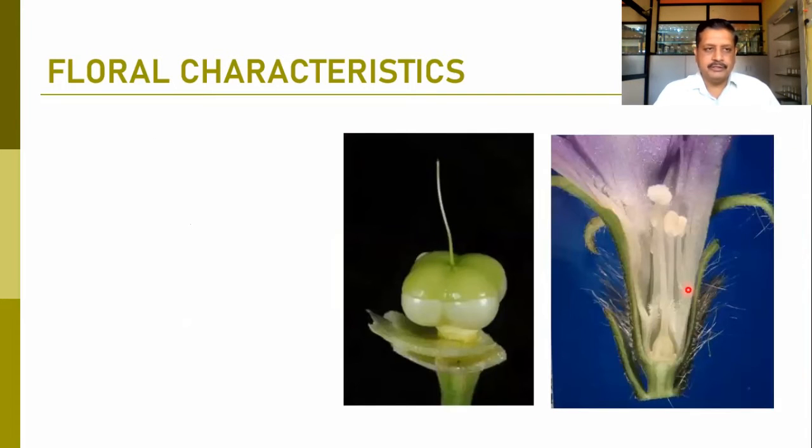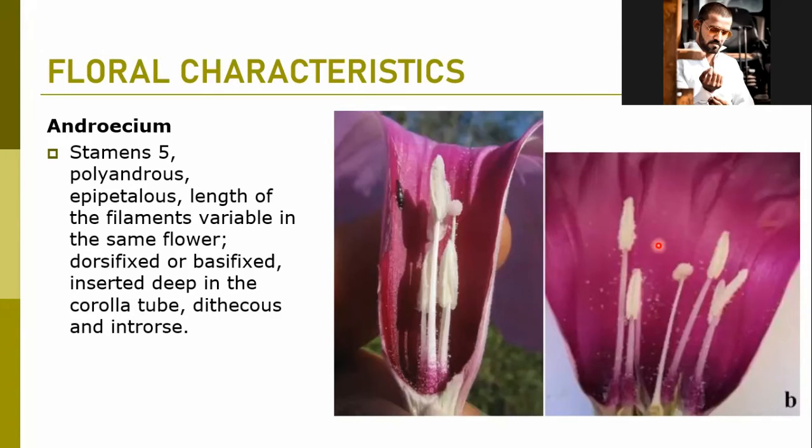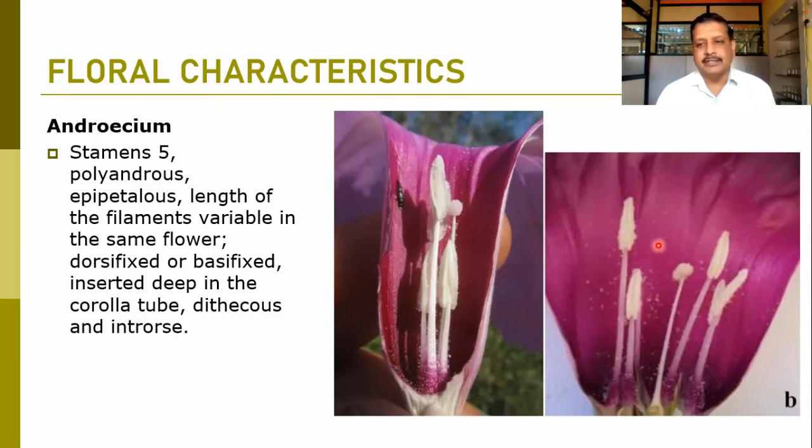When we talk about the androecium in this family, as with the sepals and petals, the number of stamens is 5, because most of the flowers are pentamerous, and they are polyandrous in nature. So here you can observe the clear-cut structure, the polyandrous condition in flowers, where every stamen is free. They are not attached in any way.